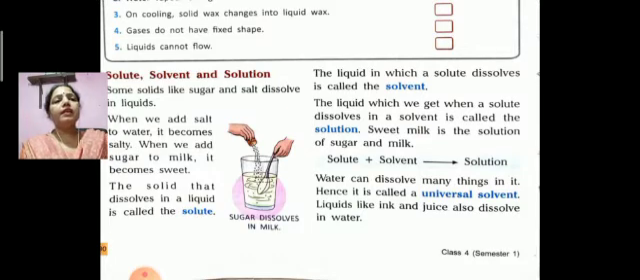Sweet milk is the solution of sugar and milk. So solute plus solvent is equal to solution. Clear? Water can dissolve many things in it, hence it is called a universal solvent. Liquids like ink and juice also dissolve in water.